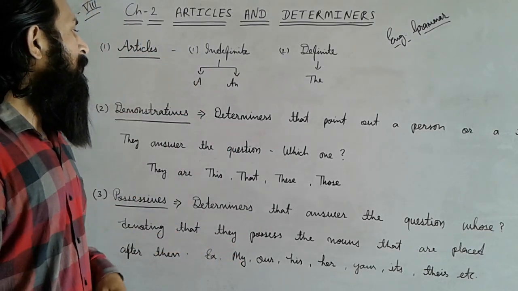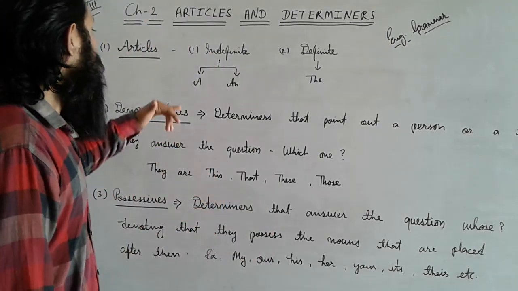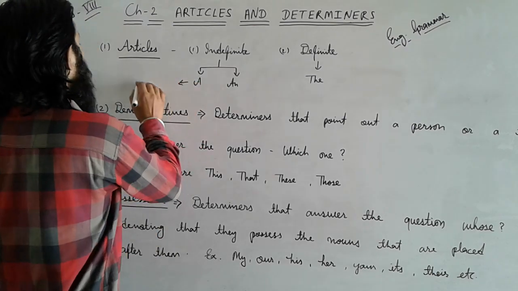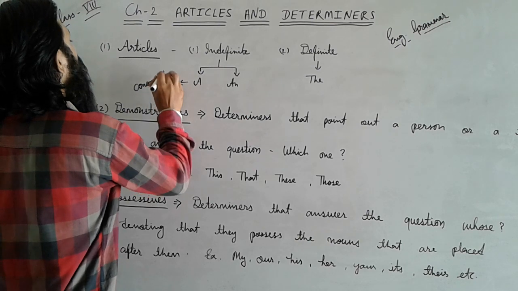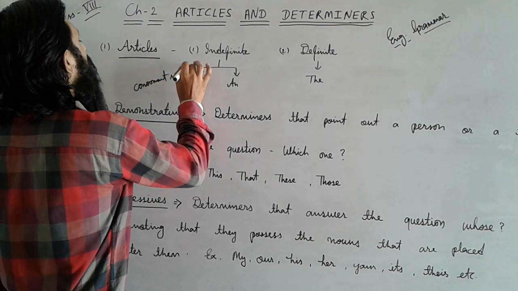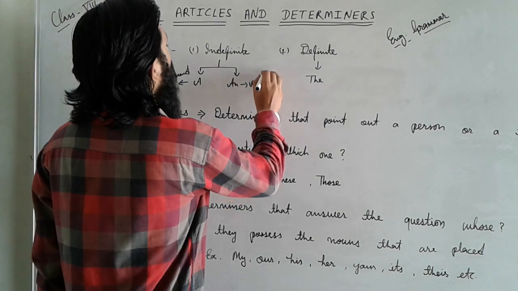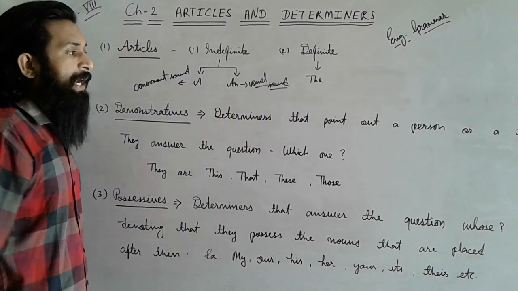Both are used for the same purpose, but the main difference is that we have to use A before a consonant sound, and we have to use AN before a vowel sound. I already mentioned in the last class how to use A and AN.